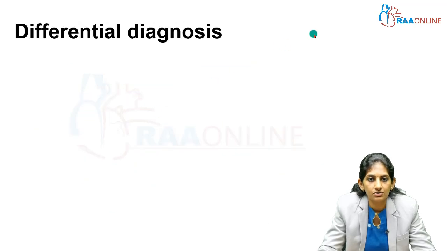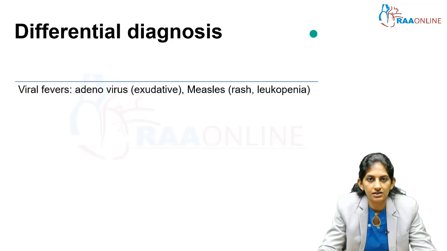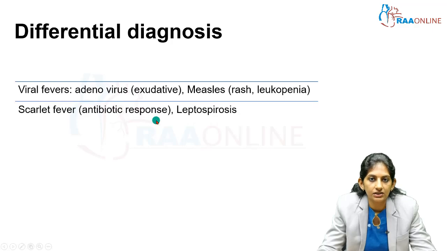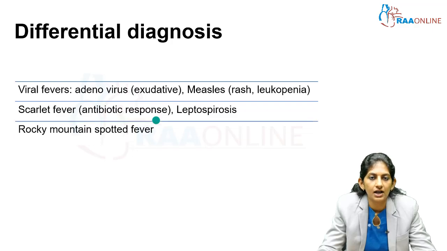So for differential diagnosis, many other infections with viral diseases like EBV, adenovirus, measles, scarlet fever, leptospirosis, even toxic shock syndrome can be kept as a differential diagnosis.